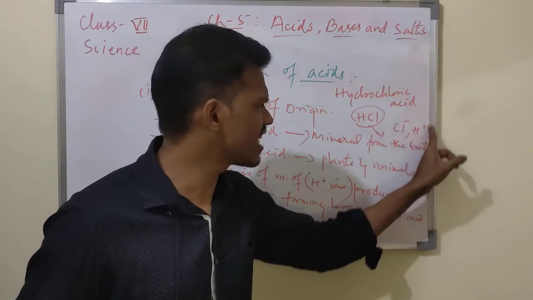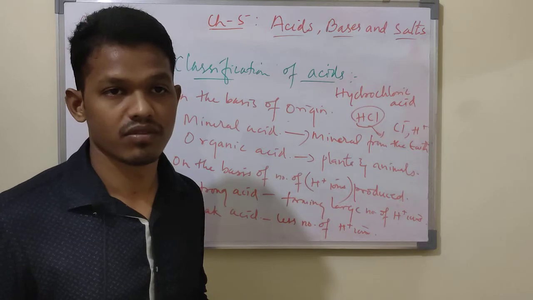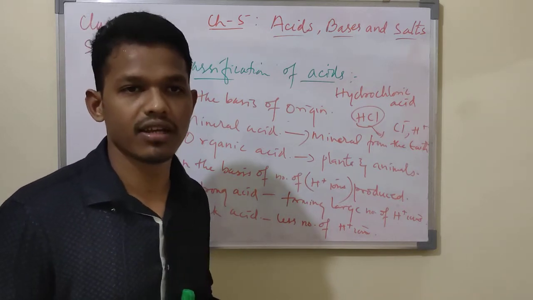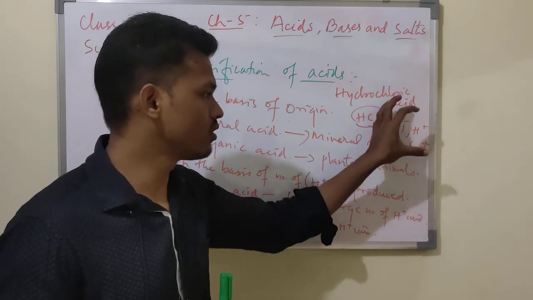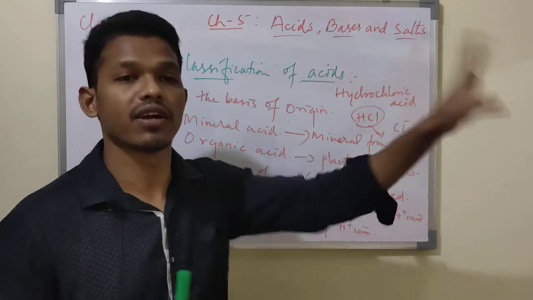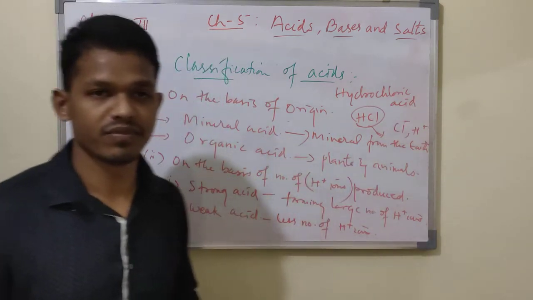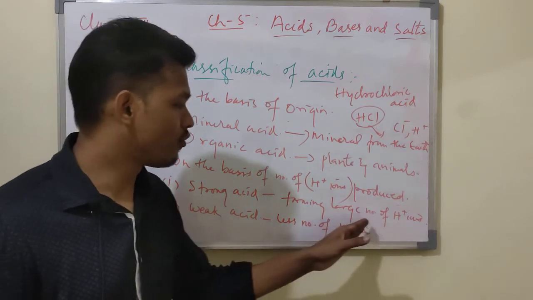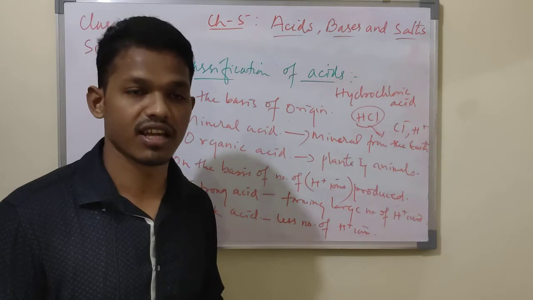In water, H2O is also there, hydrogen and oxygen, which can also dissociate and combine. But these H plus ions are left free. A large number of H plus ions are formed, therefore they are strong acids. Weak acid means fewer H plus ions are produced.